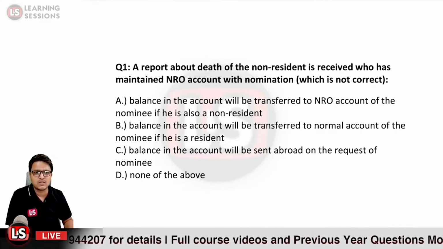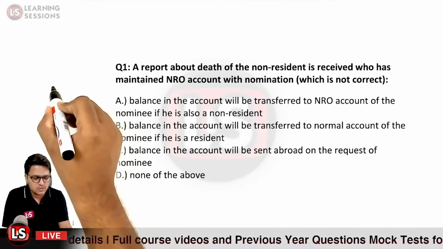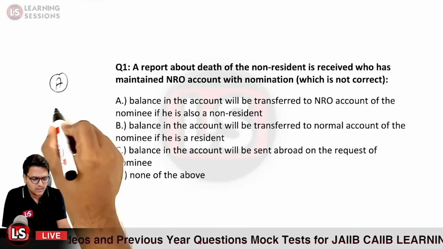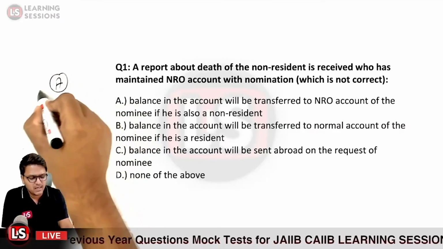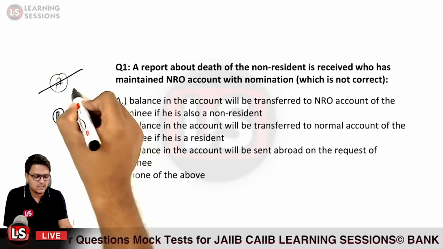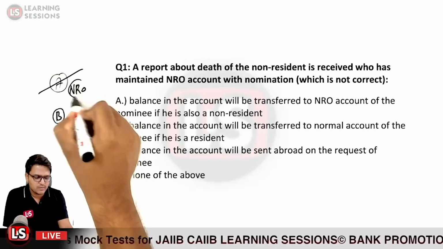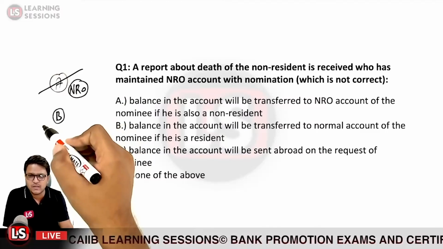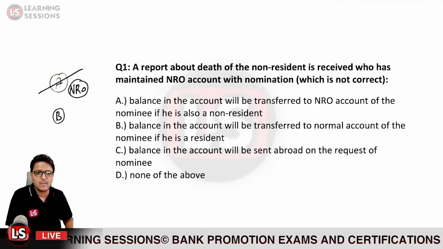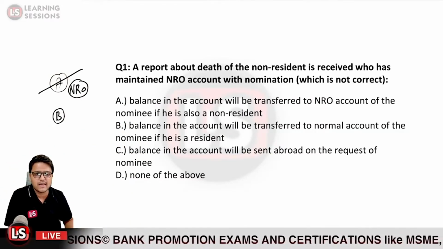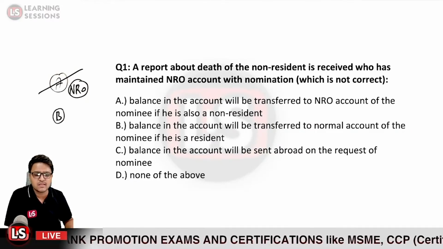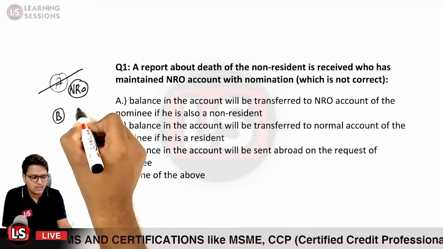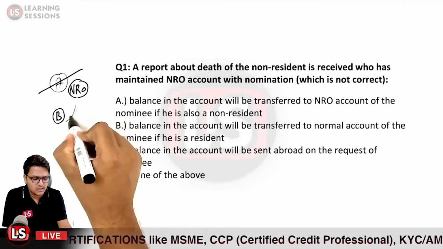So a report about the death of the non-resident is received. Let us suppose person A is an NRI and he is maintaining a nomination of person B over here. In that case, person A is deceased now, and further he was maintaining a NRO account. In that case the balances should be transferred where? Balance of the account will be transferred to the NRO account of the nominee if he is also non-resident. If the person B is also non-resident, in that case the amount will be transferred to the NRO account of the person B. Is that true?